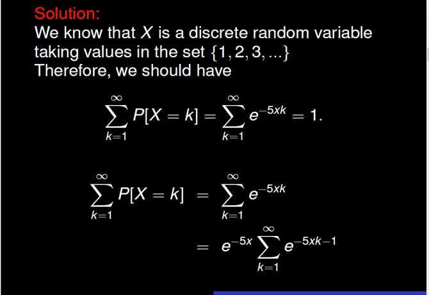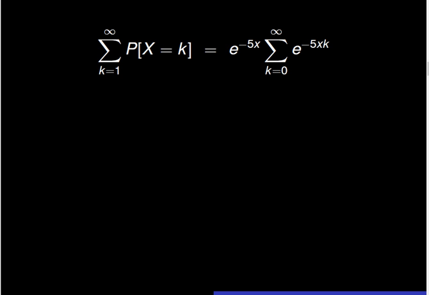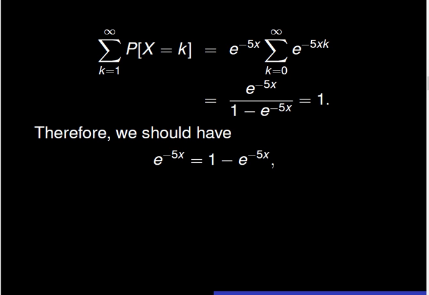1 to infinity. We rearrange the indexes and see that the sum of all probabilities is now equal to exponential of minus 5x times the summation of exponential of minus 5xk for k going from 0 to infinity. This is in fact a geometric series with ratio equal to exponential of minus 5x. As a result, the sum of all probabilities is then equal to the fraction exponential of minus 5x over the quantity 1 minus exponential of minus 5x.